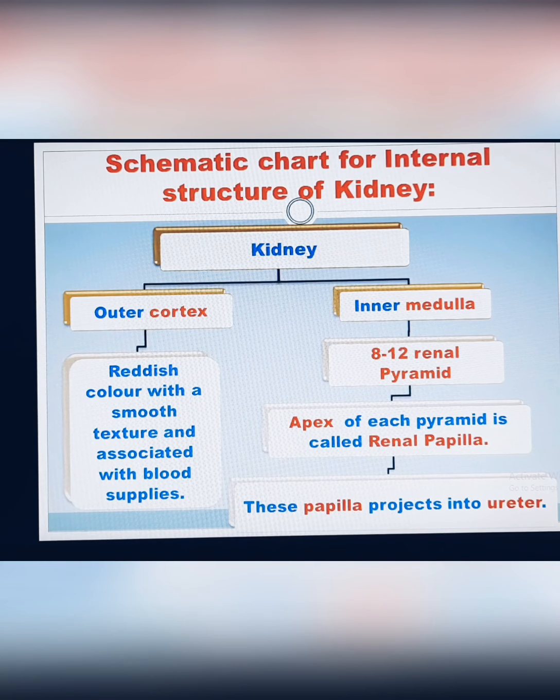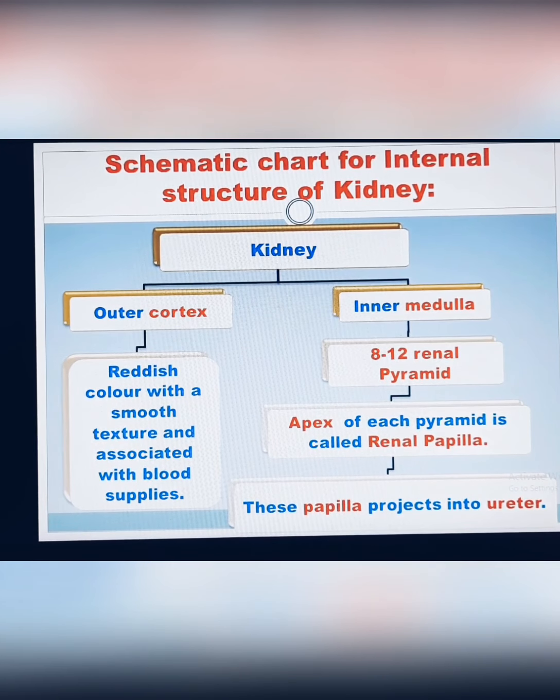We already told that the kidney has two parts, outer cortex and inner medulla. The outer cortex is reddish color with a smooth texture and associated with blood supplies. And the inner medulla has 8 to 12 renal pyramids, which is very important for MCQ. Like how many renal pyramids are present in the kidney, or how many renal pyramids are present in the medulla. And the apex of each pyramid is called renal papilla. This papilla projects into the ureter.